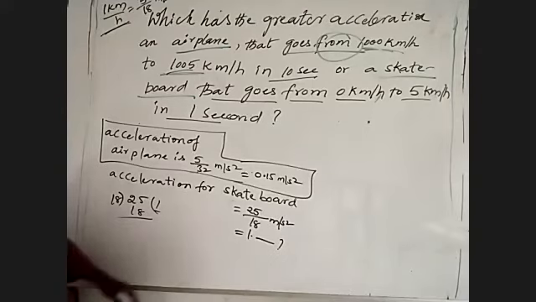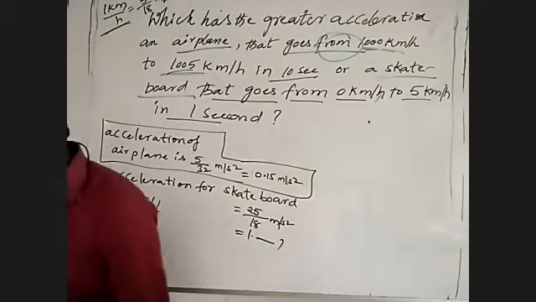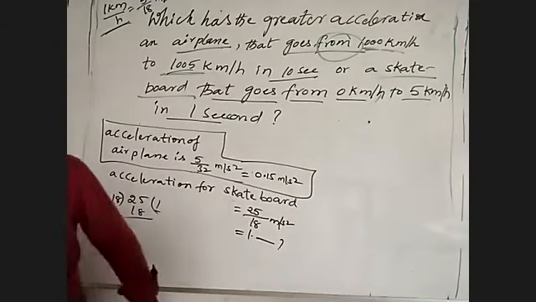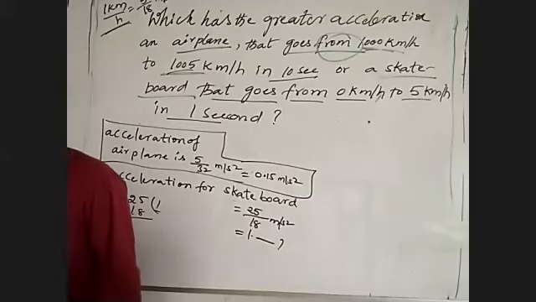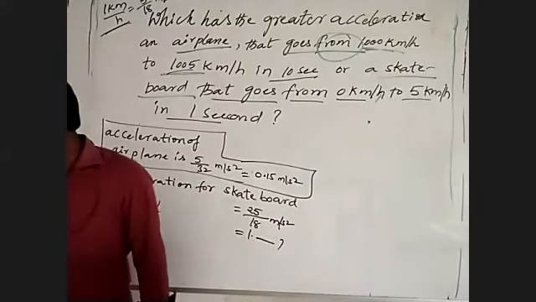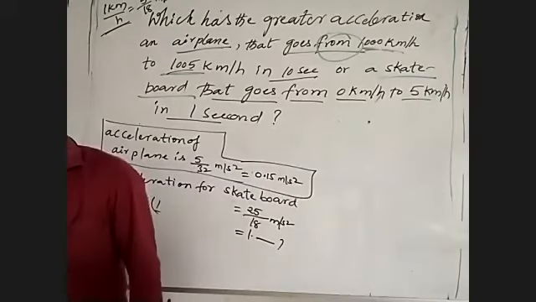Understand? That is how we have to find acceleration. So that is the general information, and I'll give some questions for you to solve.